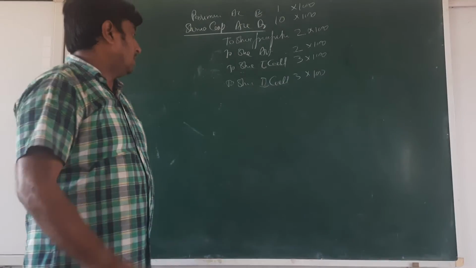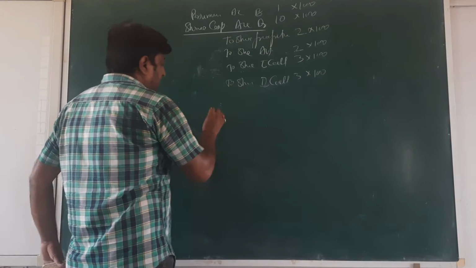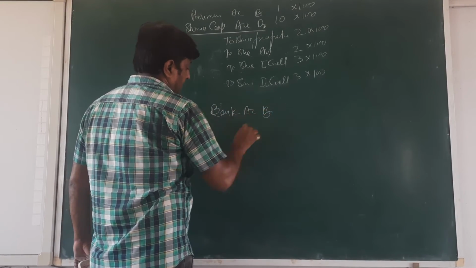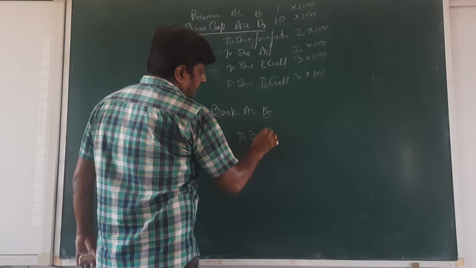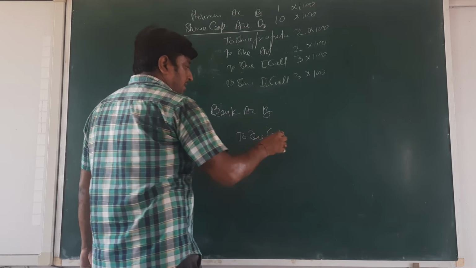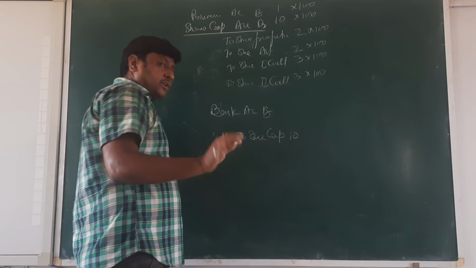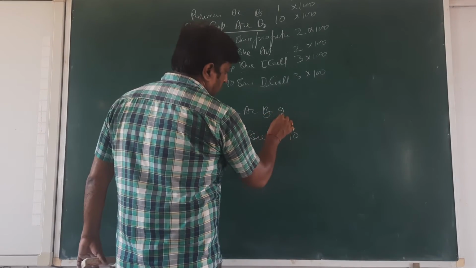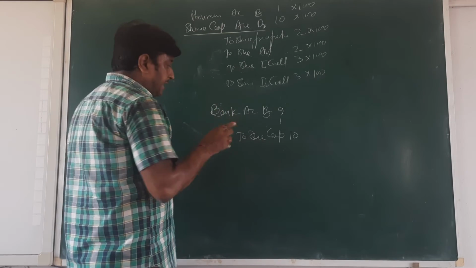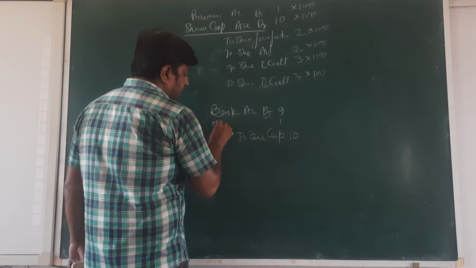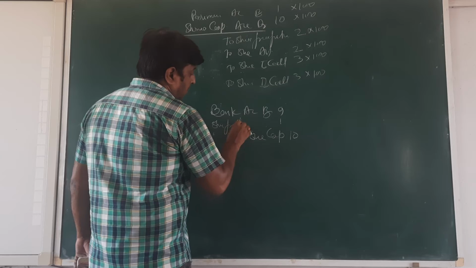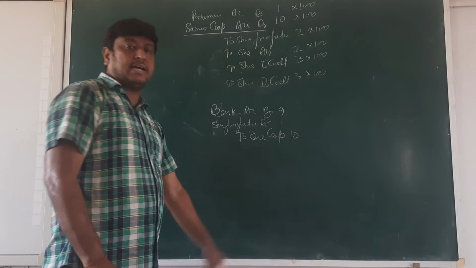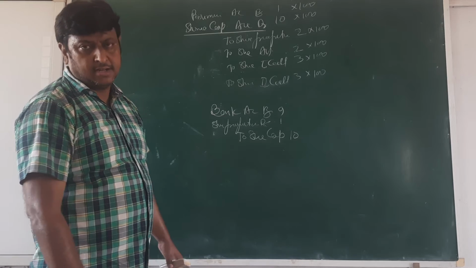So when we are going to reissue, the entry, beta: we are receiving the money, bank account debit to share capital. Okay, old rate is 10 rupees. Now we are going to reissue at a lesser amount, maybe 9 rupees, so 1 rupee is needed, and that amount is received from the share forfeiture account.